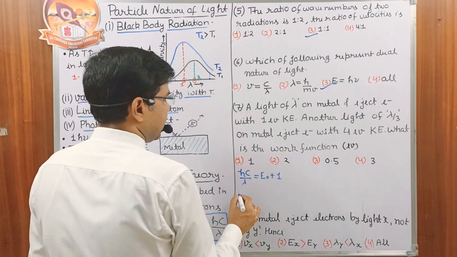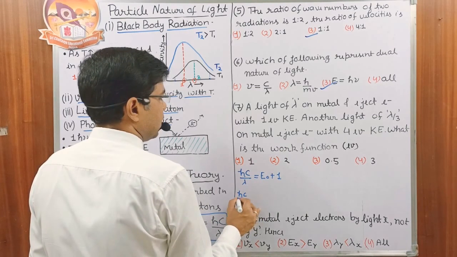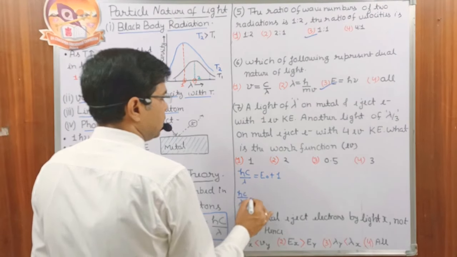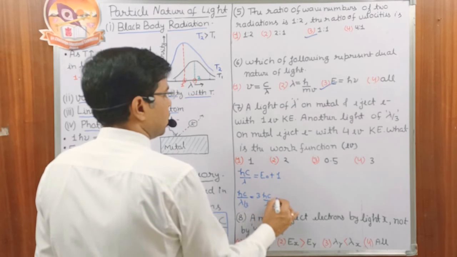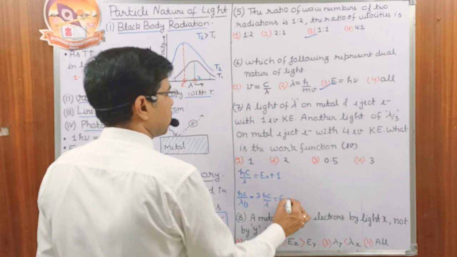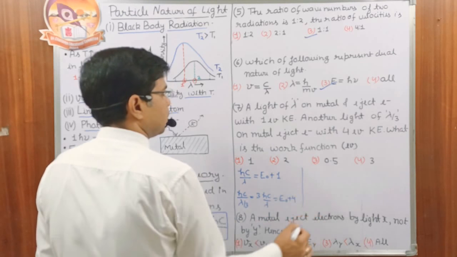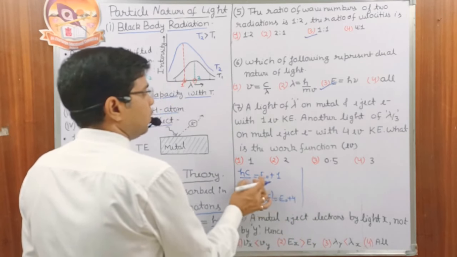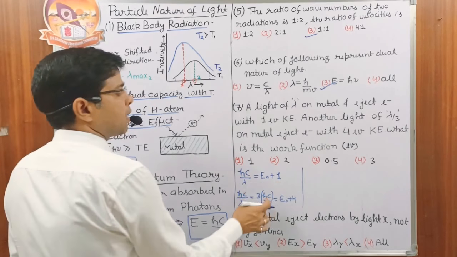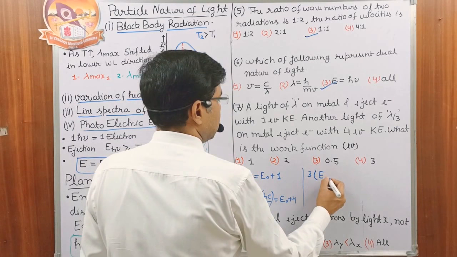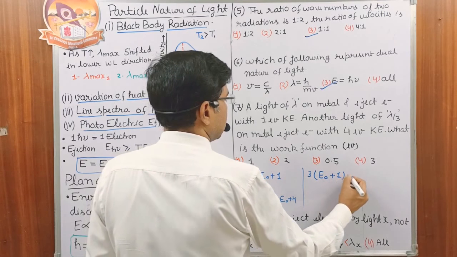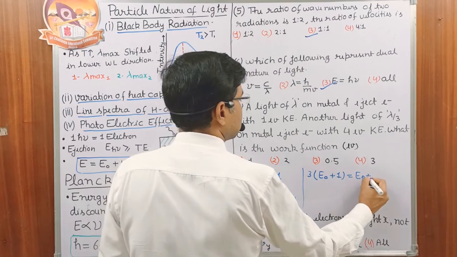In the second case, energy of the photon is hc upon lambda by 3, that is 3 hc upon lambda, equal to E naught plus 4. Now we can write the value of hc upon lambda from equation 1: hc upon lambda is E naught plus 1, so 3 times that is equal to E naught plus 4.